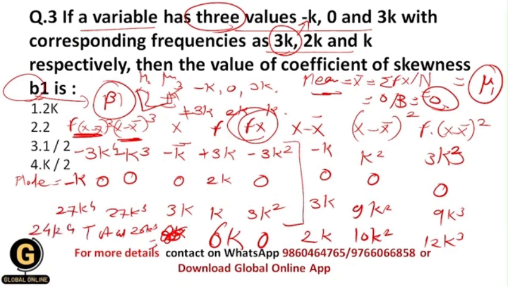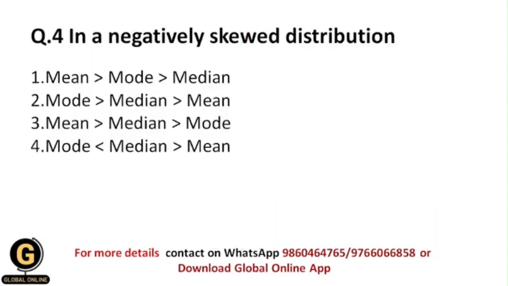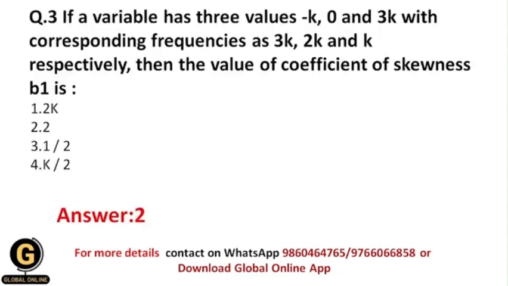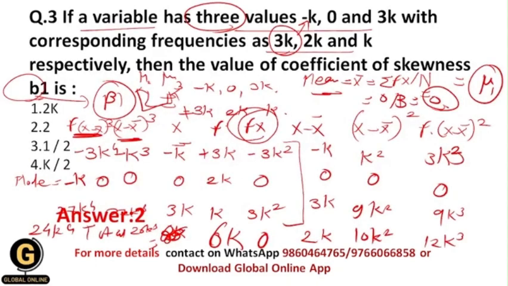Now let us find out the value of mu2. I will write the other values over here. So the value of mu2 will be the summation of f into (x minus x bar) squared upon capital N. So now here you need the other values. Let us find out what is the summation of f into (x minus x bar) squared. So it is 12k cube, and your capital N will be 6k in this situation.